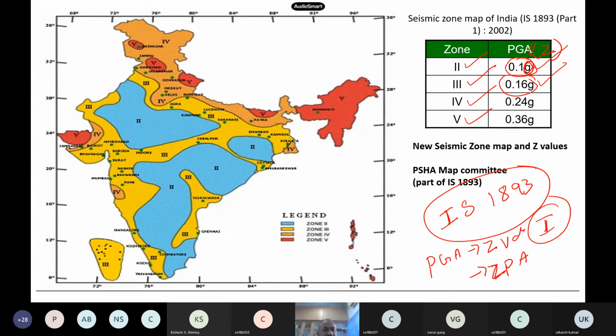Okay, and this is the zone map. Now by looking at the zone map, tell me which are the most dangerous places for earthquakes in India, where the values are high. Which is the most dangerous zone, 2, 3, 4, 5, where the design value is very high, where the Z value is high? Zone 5. So where is zone 5 in India? Northeast region, the whole northeast.